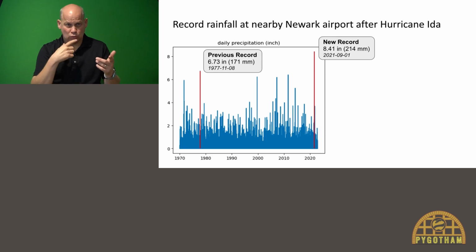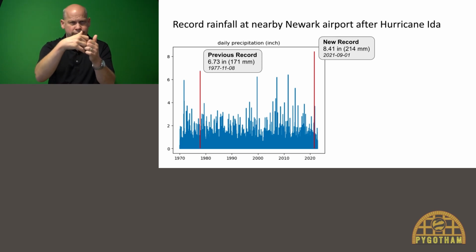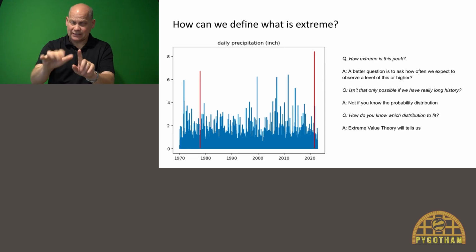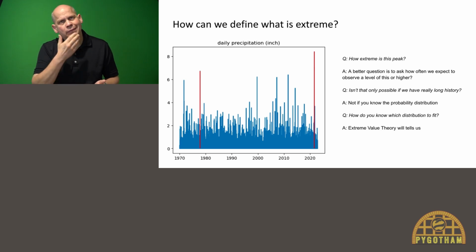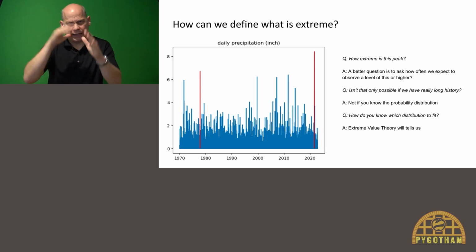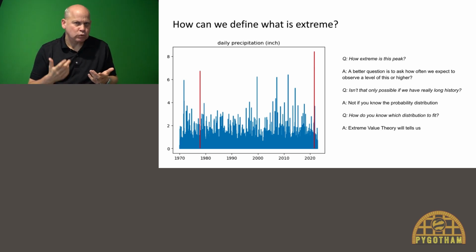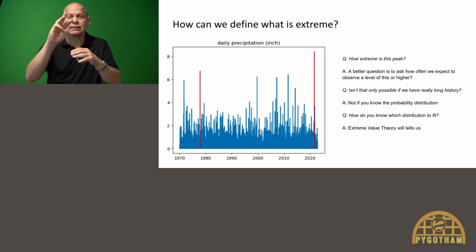So the record was completely shattered. The question now is, how extreme is this? Or maybe a better question is, how often do we expect this to happen? How often do we expect 6 or more inches to happen? Or how often do we expect the 8.4 inches to happen?